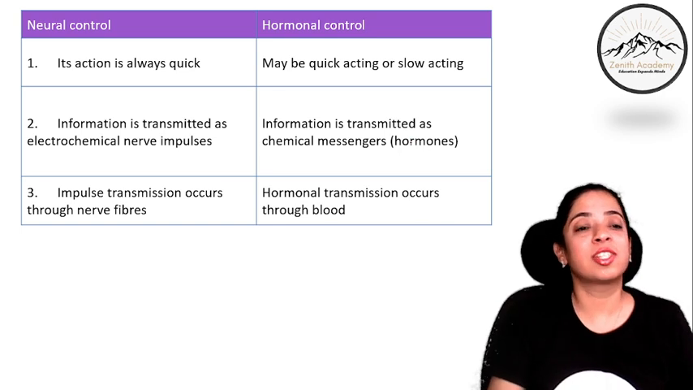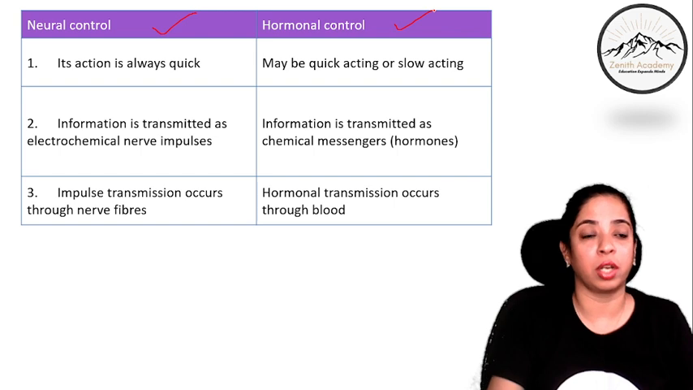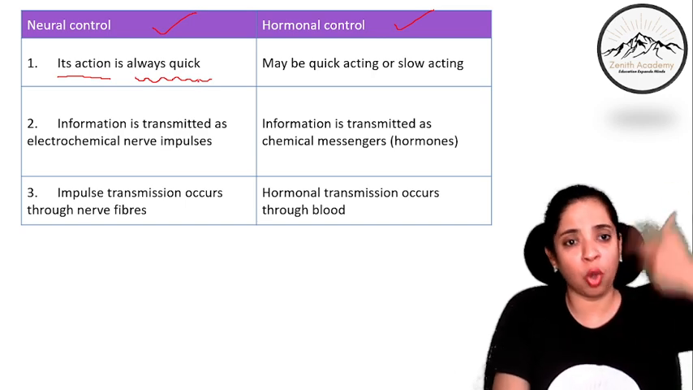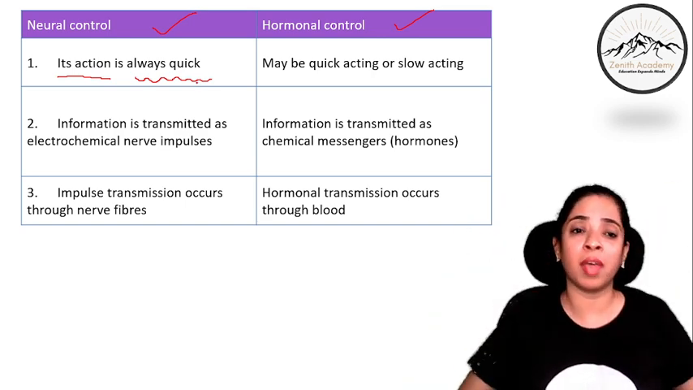So now let's talk about what is the difference between this neural control and hormonal control. So neural control, its action is always and always quick. There's a quick action. There are long axons in our body, long nerve fibers in our body.